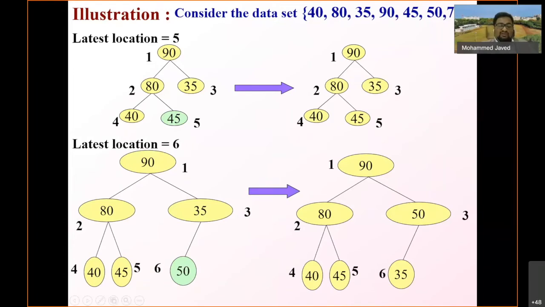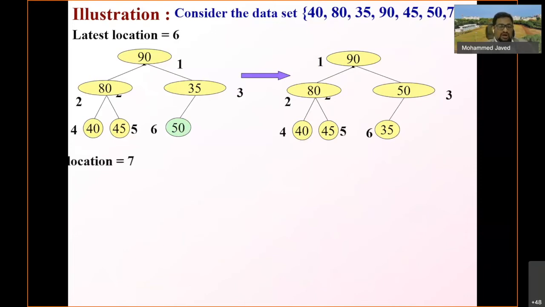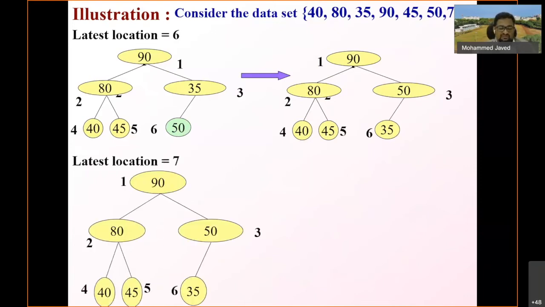So now we are left with the last location, that is location number 7, and we have to insert the element 70. So the latest location is now 7, and insertion is done as a right child of 50. Let me see whether it violates the definition of heap or not. Yes, it violates.